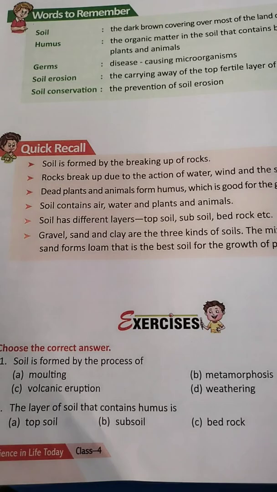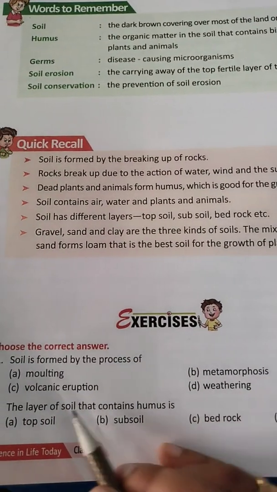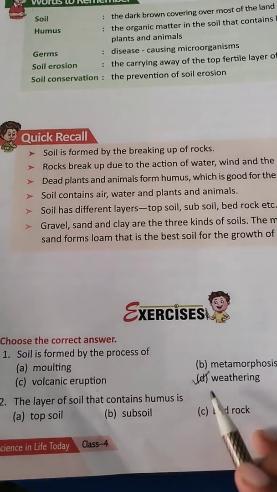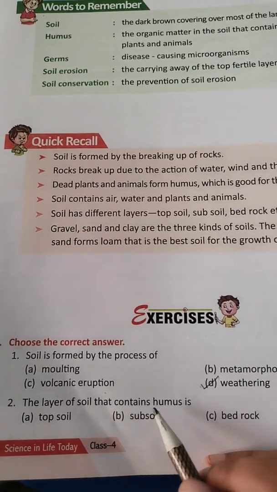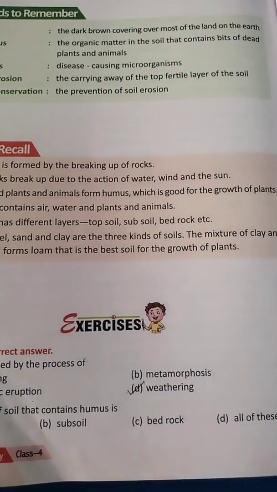Let us go to the textbook exercises. Soil is formed by the process of molting, metamorphosis, volcanic eruption or weathering. The layer of soil that contains humus is topsoil only. Nana, humus is only in the topsoil.